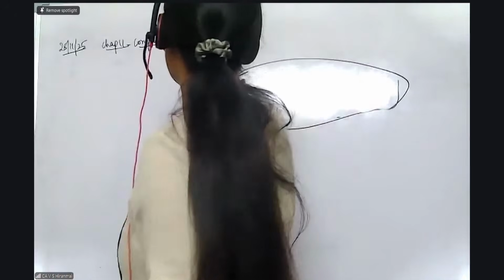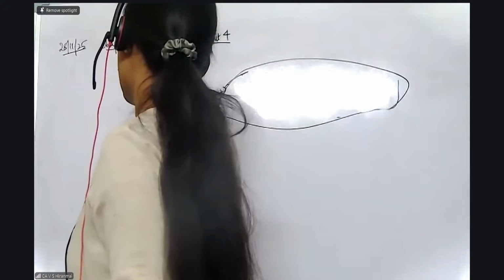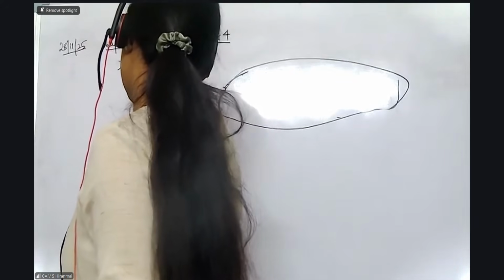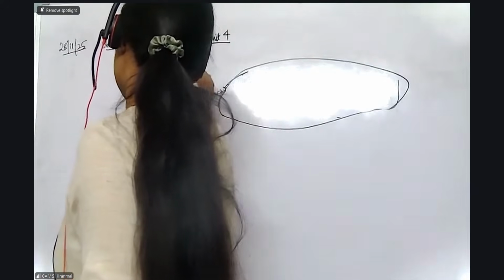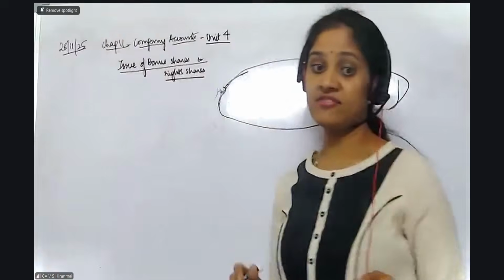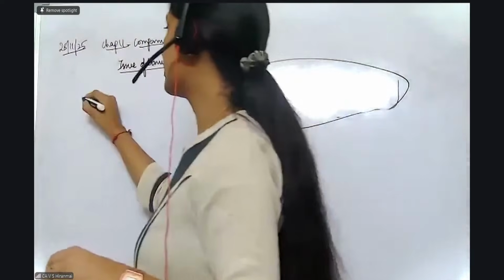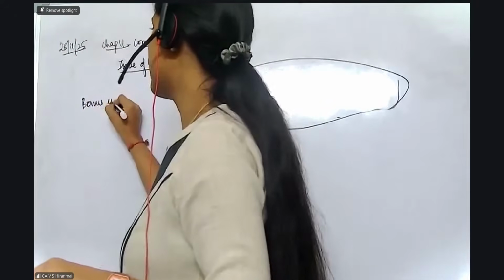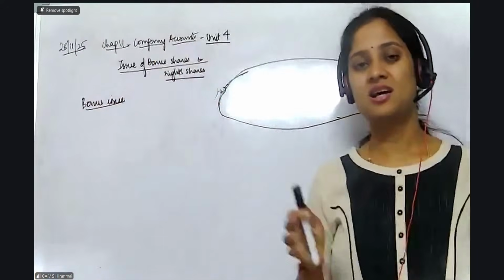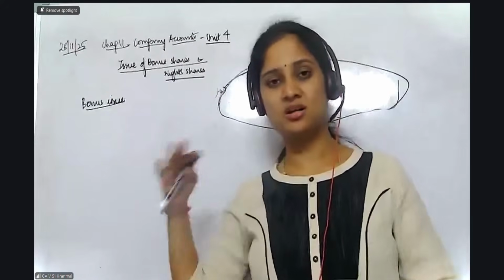Now we are going to go with unit number 4, which is issue of bonus shares and rights shares. Very, very interesting. Very, very easy. Damn easy. Okay. So the first thing we are going to learn is with regard to the bonus issue. I want everybody to put down your pens and just listen to me first. What is the concept I'm trying to explain to you? Please listen to that first and then you can ask your doubts and everything.